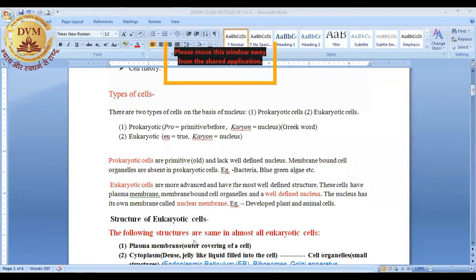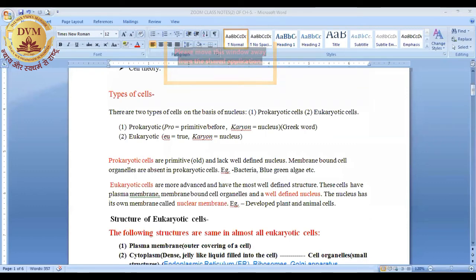The nucleus has its own membrane called the nuclear membrane. Like the cell is covered with a plasma membrane or cell membrane, in the same way the nucleus is also covered with a nuclear membrane. It means these cells have a well-defined nucleus. For example, all the developed plant and animal cells are examples of eukaryotic cells.